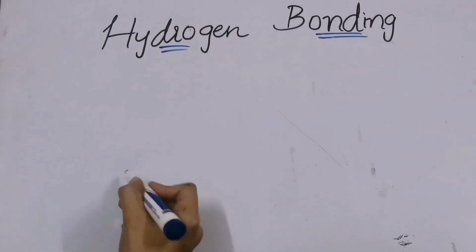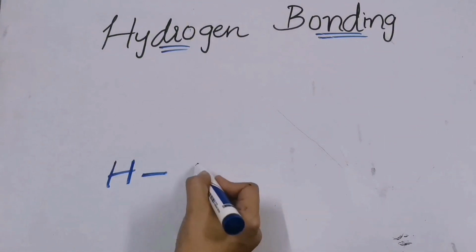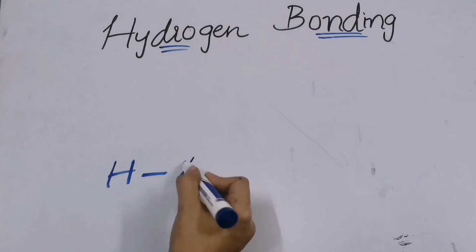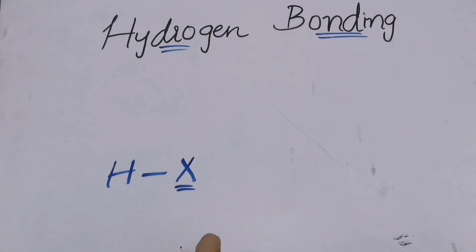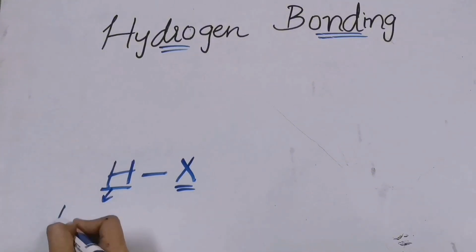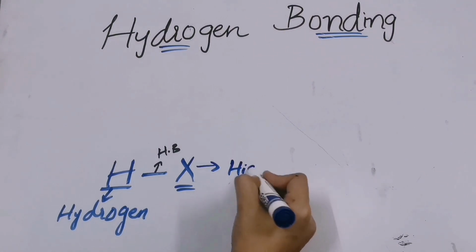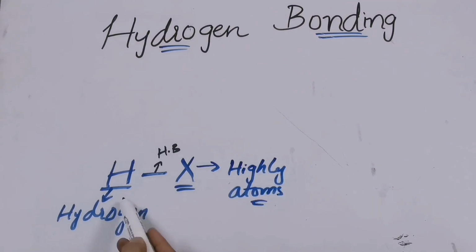Hydrogen bond is formed between hydrogen of one molecule and the highly electronegative atom of the other molecule. Let us represent the highly electronegative atom here with X. So, hydrogen of one molecule is bonded with the highly electronegative atom. In this case, the bond that is formed between them is known as hydrogen bond.